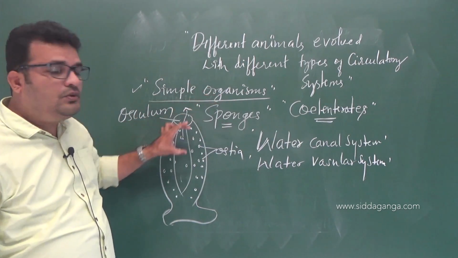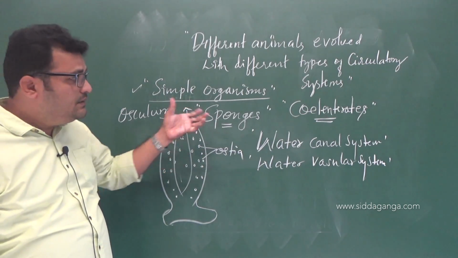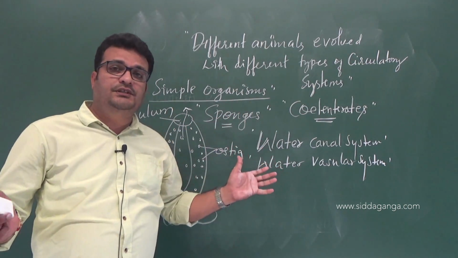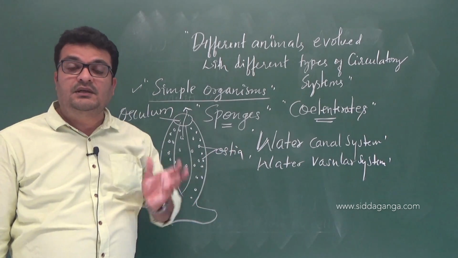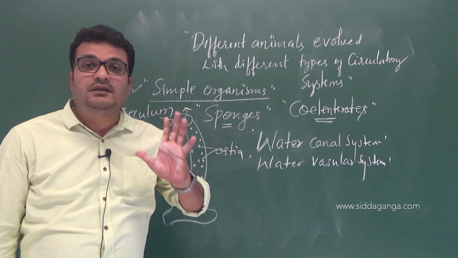Similarly, coelenterates exchange substances, or the movement of substances takes place, through their general body surfaces.